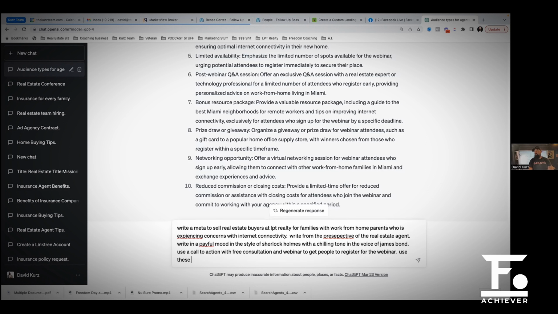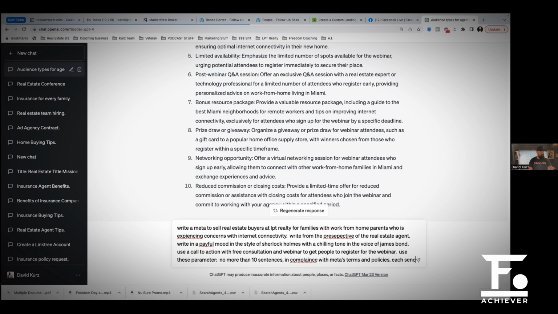Use these parameters. So you're telling it how you want it written now. No more than 10 sentences, in compliance with Meta's terms and policies.